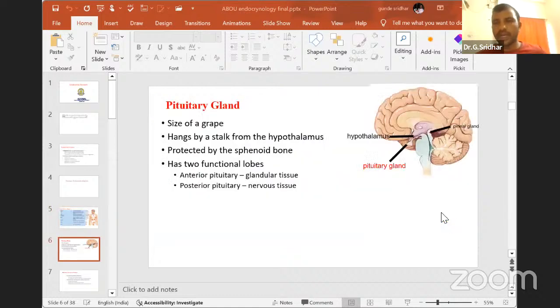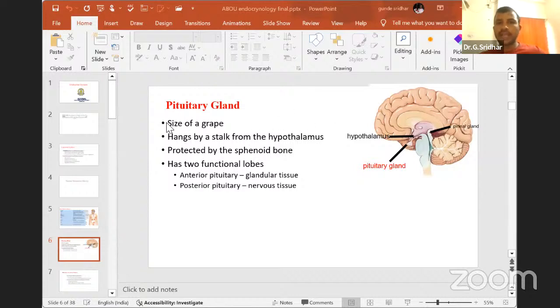The first endocrine gland we will discuss is the pituitary gland. After that, we will discuss the influence of the hypothalamus on the pituitary gland. You can see this diagram here. This is the brain region. Below the brain you find a violet-colored area, and below it a peanut-like structure. This is called the pituitary gland, and this is the hypothalamic region. Here is the thalamus region, this is the hypothalamus region, and here you will find the pituitary gland.